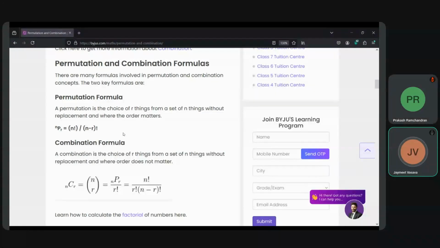And the same goes for the formula of the combination. It can be read as n choose r. One way to see the relation between combination and permutation is that the combination formula equals the permutation, nPr, divided by r factorial, and then we simply substitute the formula of permutation. So it is n factorial divided by r factorial times (n minus r) factorial.